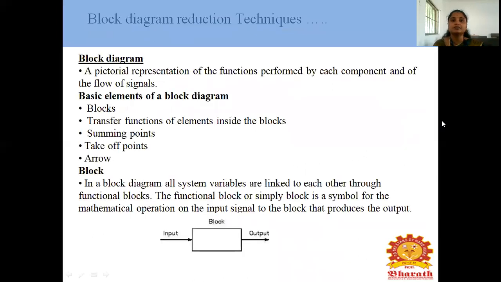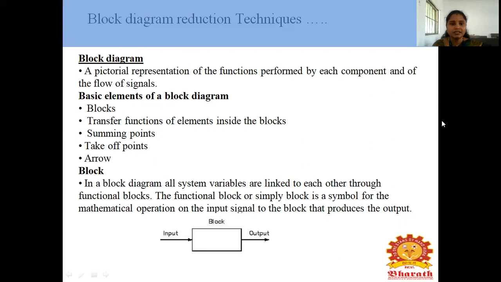Next one is, what is meant by block diagram reduction technique? It's nothing but a pictorial representation of the function performed by each component and the flow of signal. This is the block diagram. Next, what are the elements used in this block diagram? First one is the blocks, second one is the transfer function of elements inside the blocks, third one is the summing point, fourth one is the takeoff points, fifth one is the arrow. These are the basic elements of a block diagram.